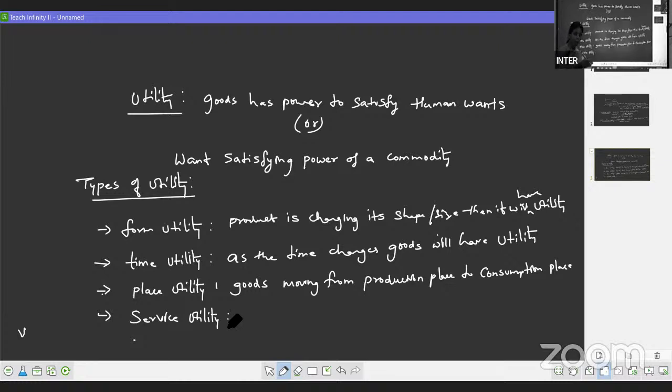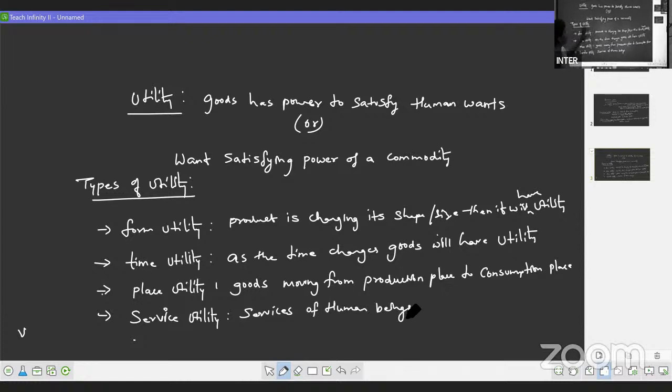Whatever the service utility is there for you, it may not have the same utility to others, right? So that is how we have service utility. Means services of human beings also gives the utility.